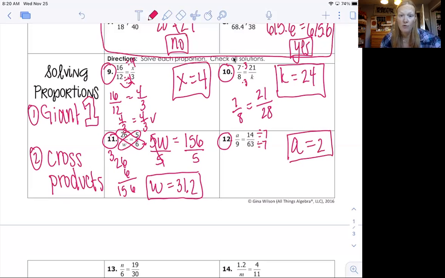Okay, you can't just write 2 because you're solving. And when you solve an equation, you have to have an equal sign in your answer because there was an equal sign in the question. Okay, so we can check this by reducing this to 2/9, and 2/9 equals 2/9. So I'm good. Okay, cool.